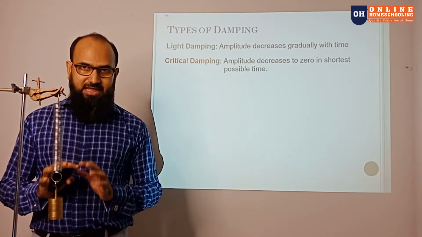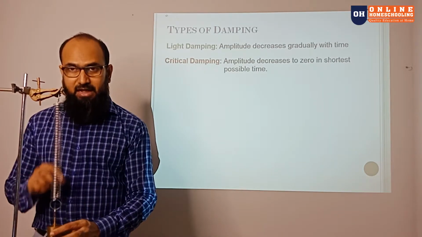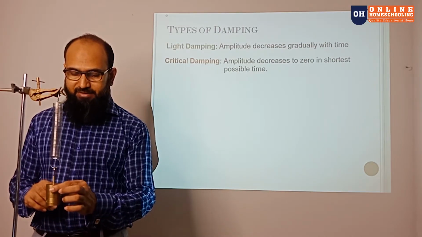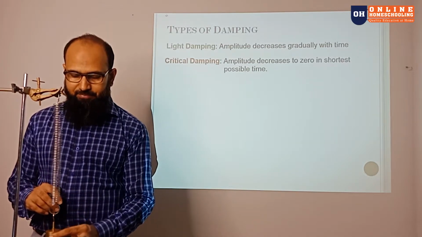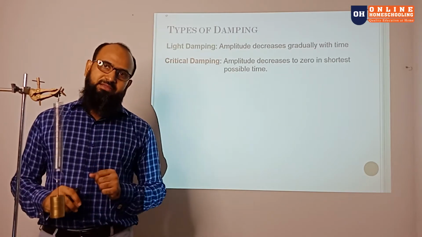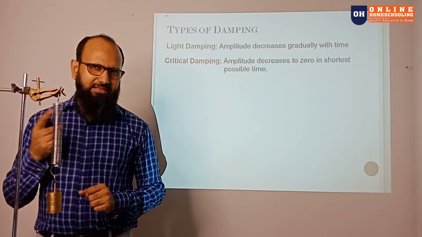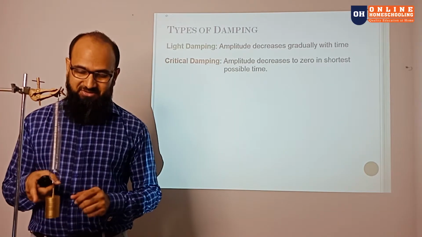So if this type of system works, like I pull it down and I release, the spring comes over there and stops eventually. There is no more vibration over there. So I pull it down, release, and it comes over here and stops. That will be the example for critical damping. I think you can't get that one because in real life it does not ever happen.